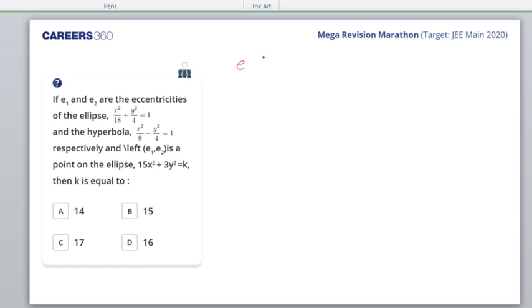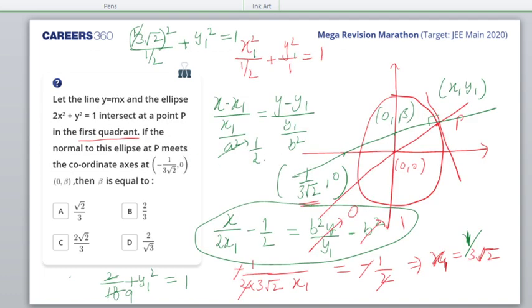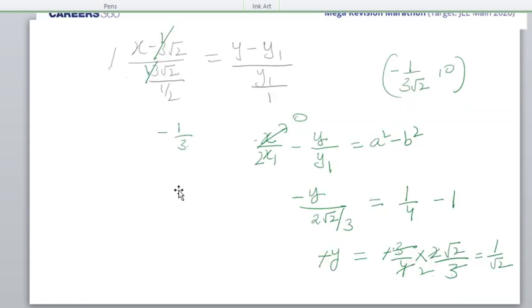Can we keep y1 by 2? Okay, now I get it. Yes, there was some mistake here. X1 I got it right. And here in this step, there was y by y1. It was y1 by b square, y minus y1. You're right only. So the equation was y by 1, y by 1, 1, 1. And this was 2. 2 goes here.